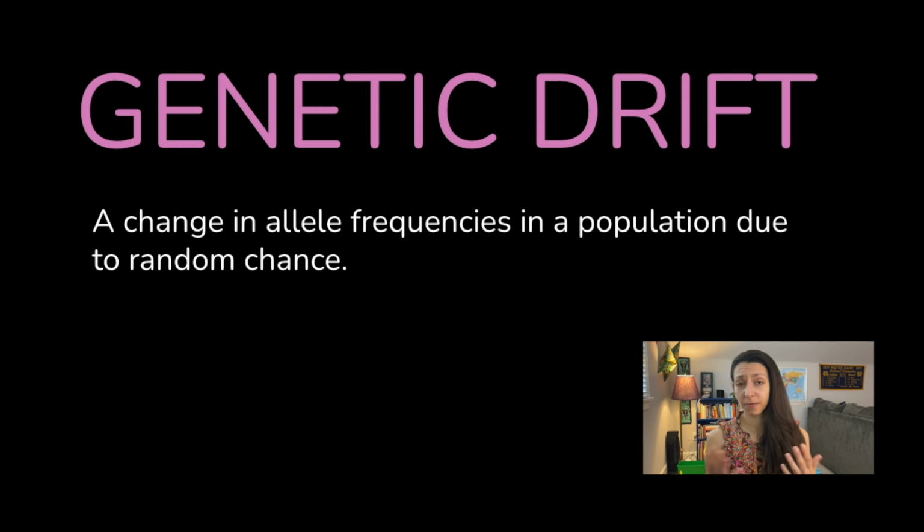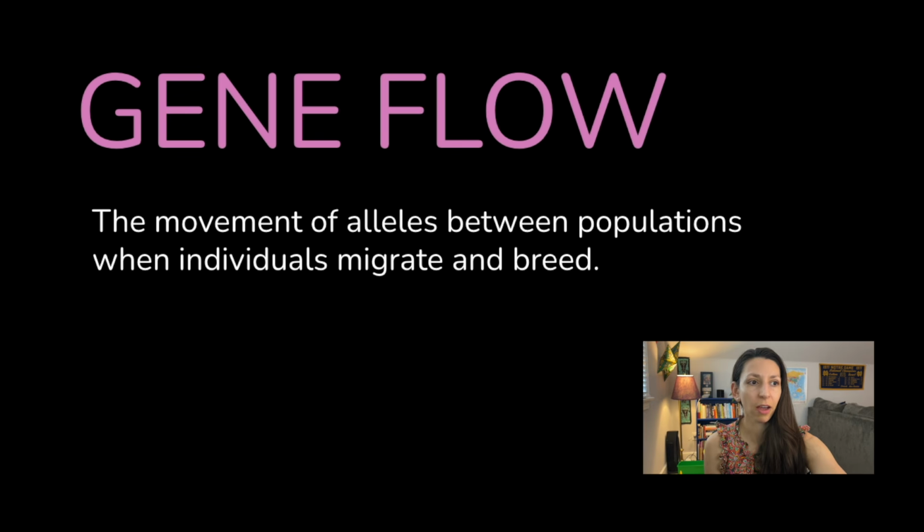Genetic drift, another vocab term you might have seen in the evolution area, is a change in allele frequencies in a population due to random chance. You might have talked about the bottleneck effect or the founder effect. It's going to have a bigger effect on smaller populations. This is not natural selection. It's just a change in the genetic makeup of a population, usually because of that random chance.